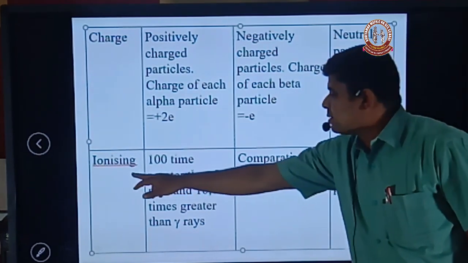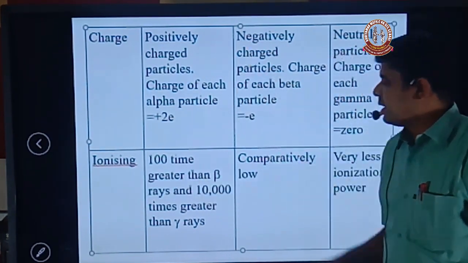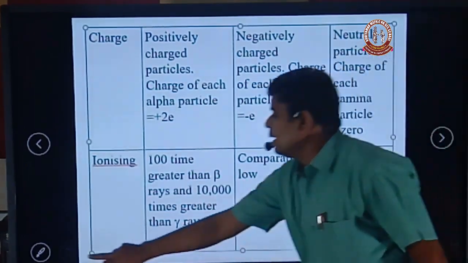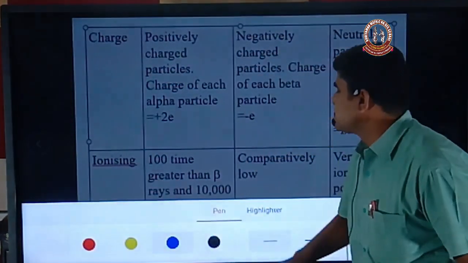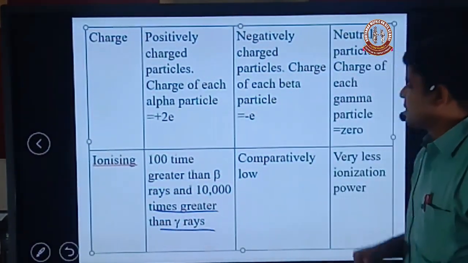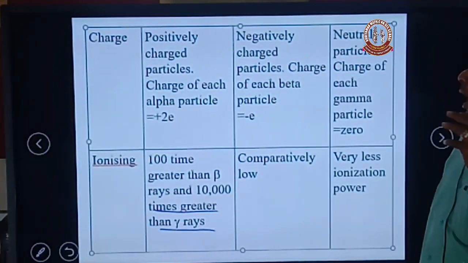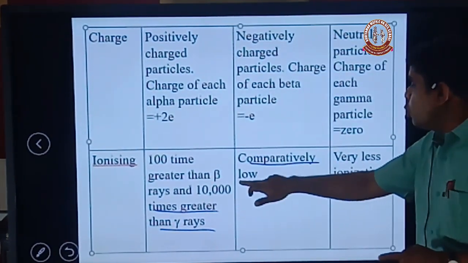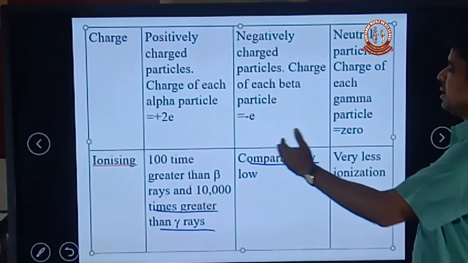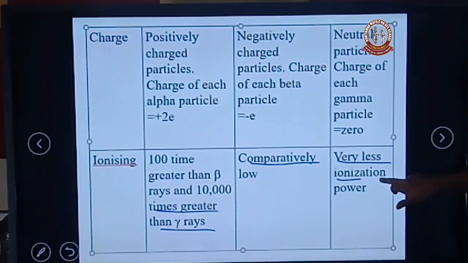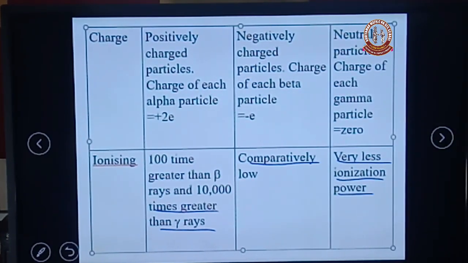The ionization power of alpha rays is 100 times greater than beta and 10,000 times greater than gamma rays. The ionization power of beta rays is comparatively low compared to alpha. The ionization power of gamma is very low.